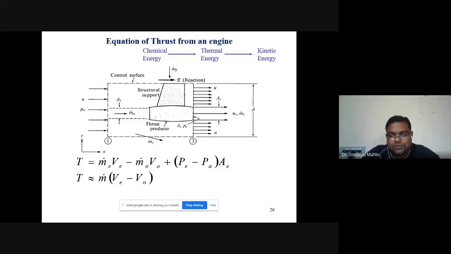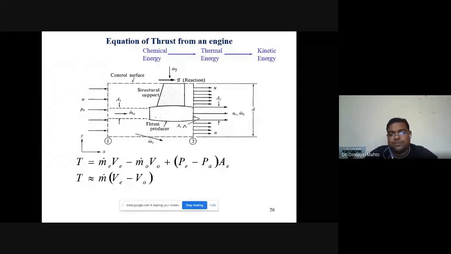Due to the change in this velocity, we get a momentum, and that momentum gives us thrust. So thrust is equal to mass flow rate at exit times velocity at exit, minus mass flow rate at entry times velocity at entry, plus the pressure difference at exit and entry, PE minus PA, times the area of the exit.